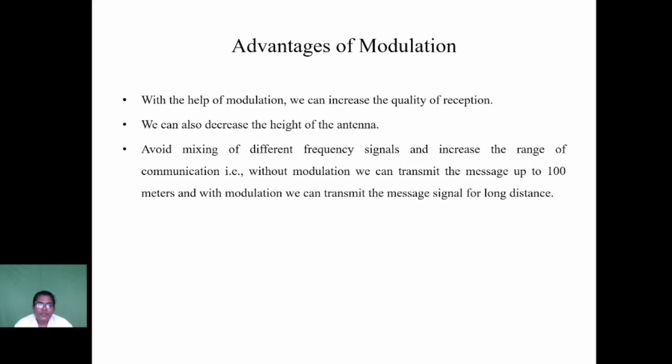Last advantage is that with the help of modulation, we avoid the mixing of different frequency signals and increase the range of communication. Without modulation, we can transmit the message up to 100 meters, and with modulation, we can transmit the message signal for a long distance. So these are the basic advantages of modulation. This is the complete overview about modulations.